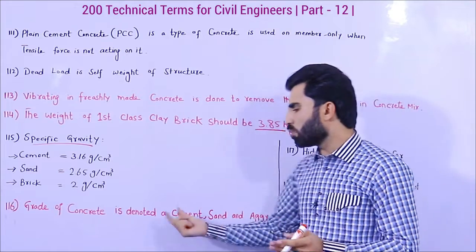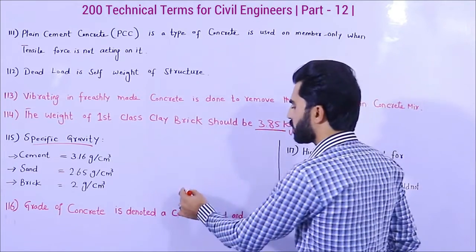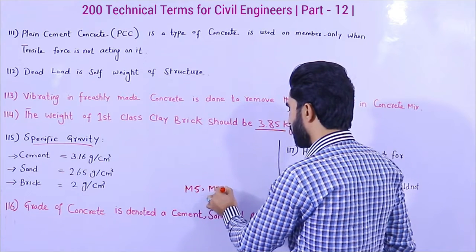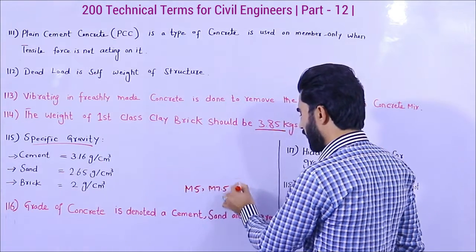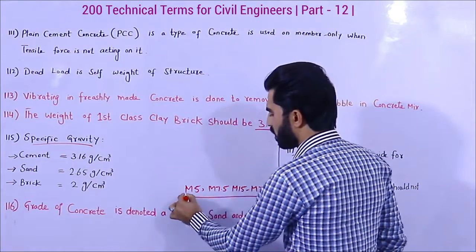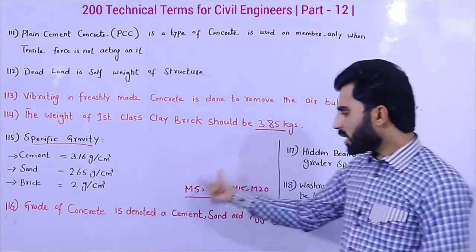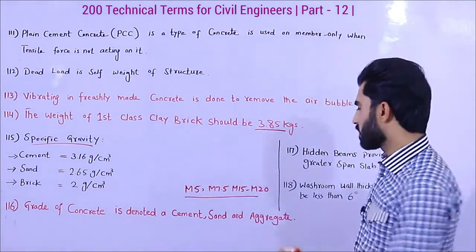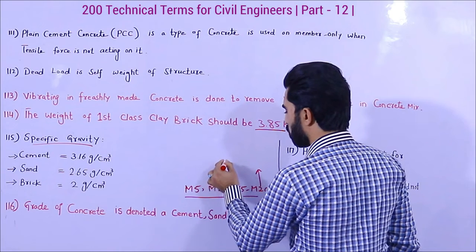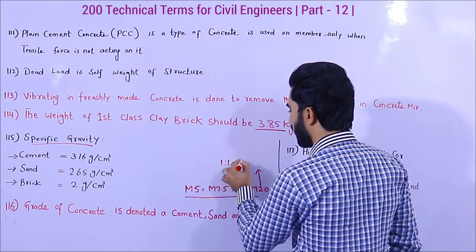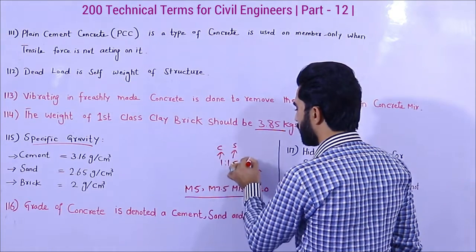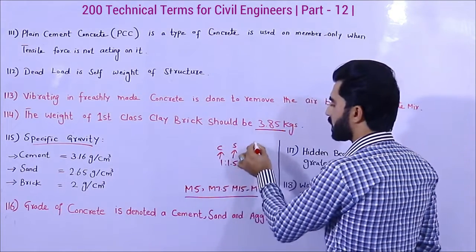In different grades of concrete we have, for example, M5, M7.5, M10, M15, M20. We use different grades of concrete for different RCC structures. For example, the M20 ratio is 1:1.5:3, where 1 is cement, 1.5 is sand and 3 is aggregate or crush.